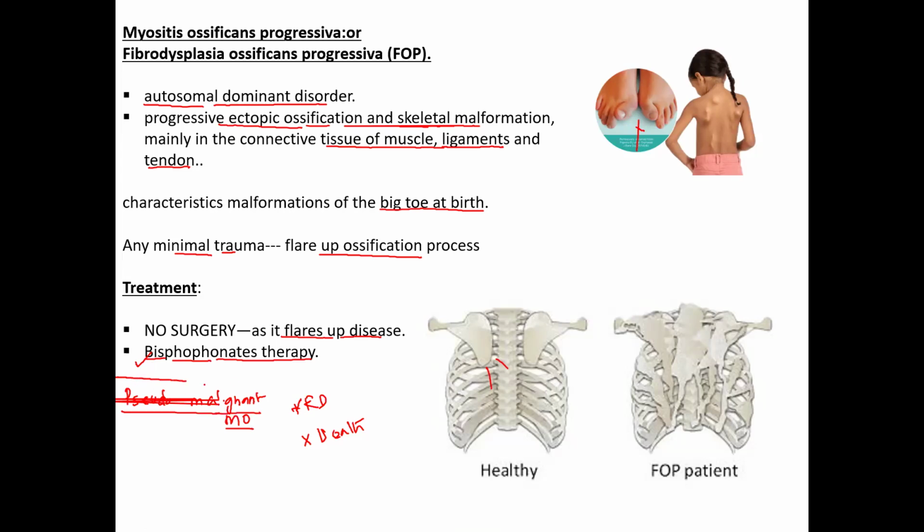Here, due to some reason, after a head injury, there is excessive ossification without any trauma in a head injury patient. So patients who are in coma or have a head injury or subdural hematoma are having spontaneous ossification. So this is called pseudo-malignant myositis ossificans.